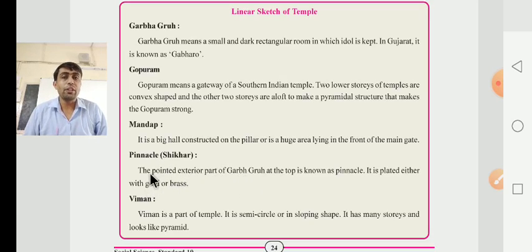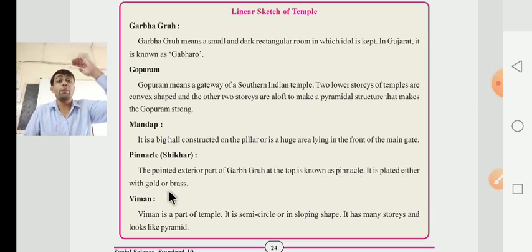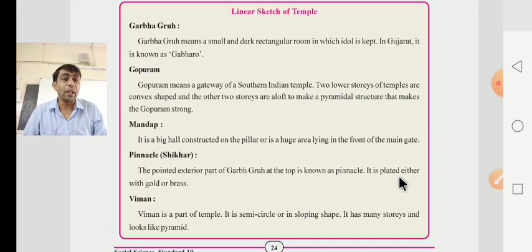What do they have to say there? They have to say that the pointed exterior part of the garbhagruh at the top is known as a pinnacle. It is plated either with gold or brass, at the top level, at the shikhar level.